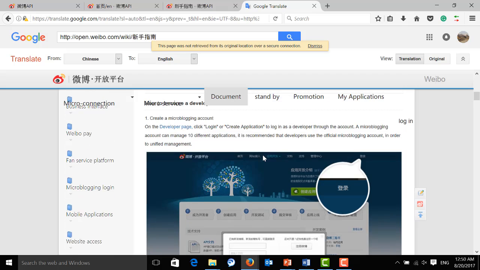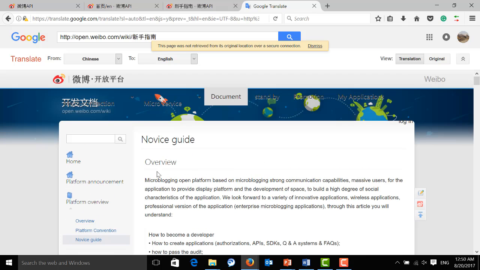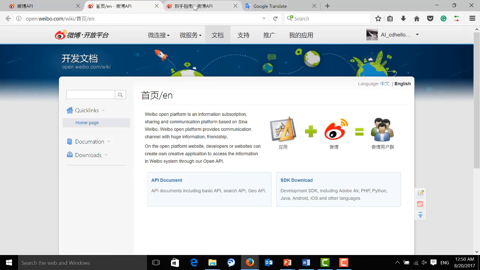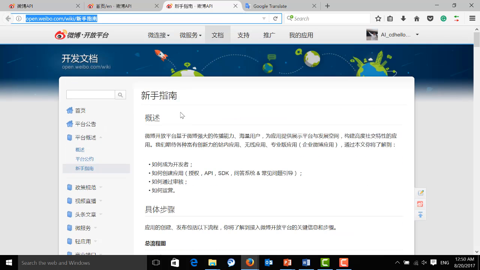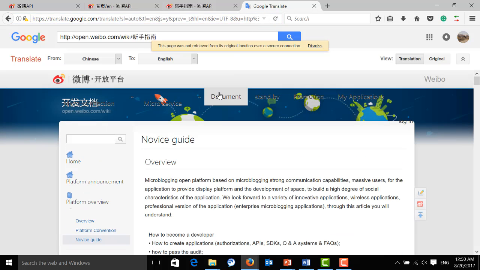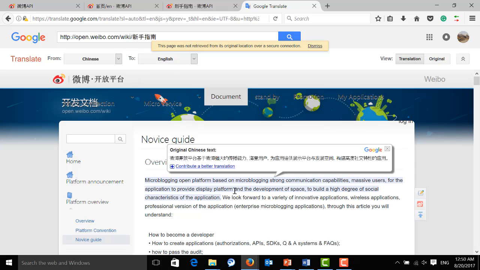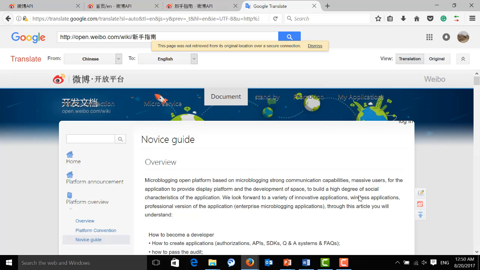As you can see, I opened the Getting Started page over here. This is like a Getting Started guide, and you can use Google Translate for it. Even though the translation is not perfect, it is still readable.